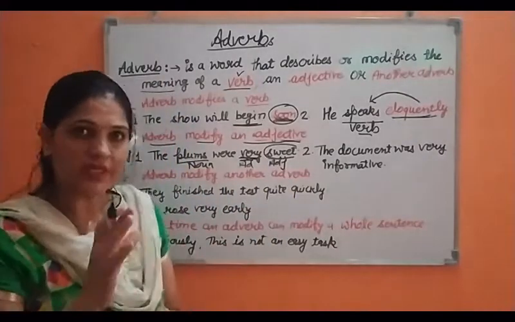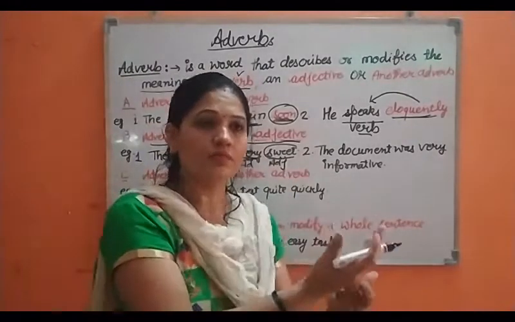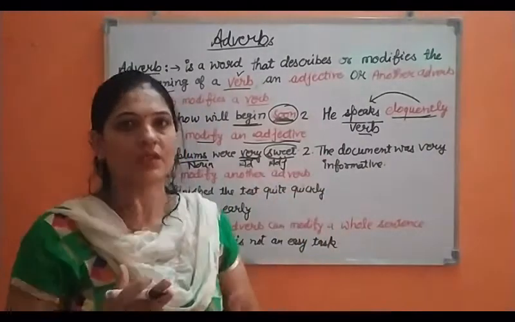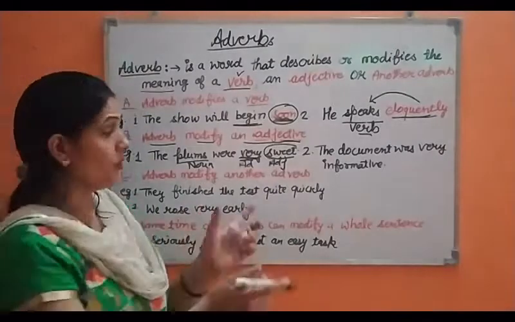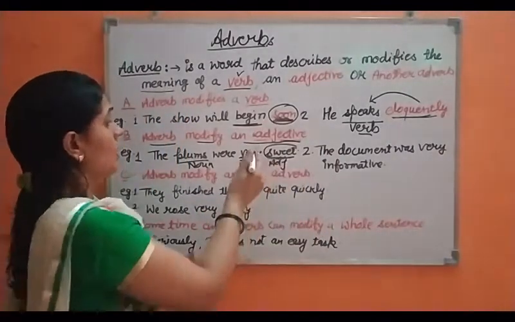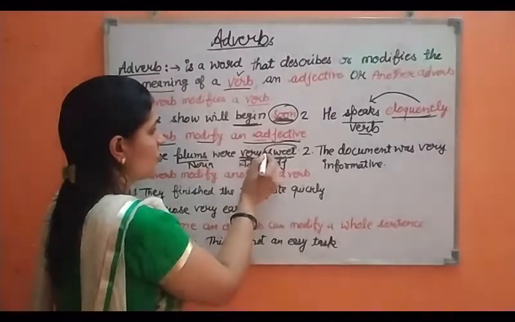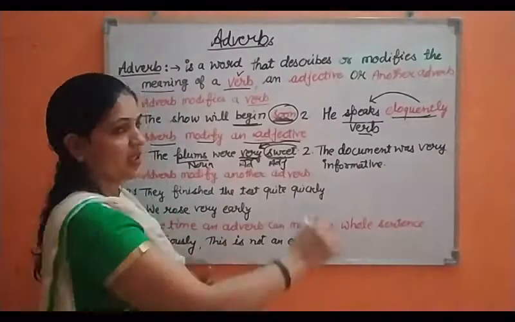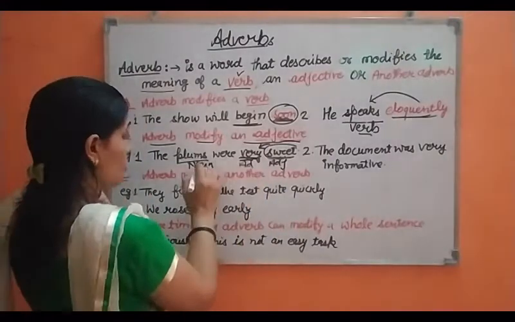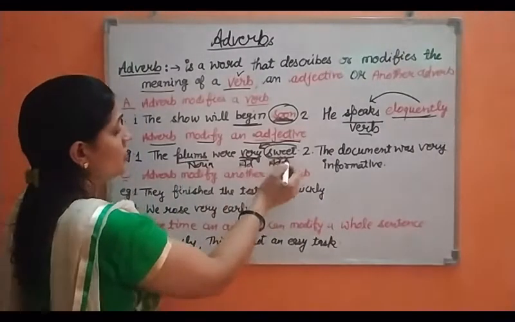So normally what happens is that when an adverb is modifying an adjective, the adverb will definitely come just before the adjective, because it is modifying it.